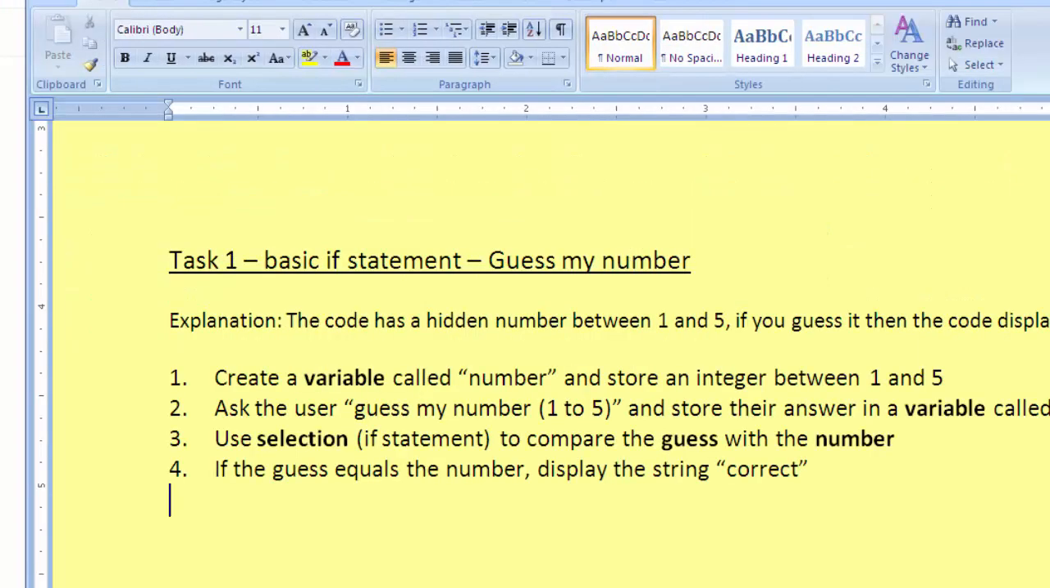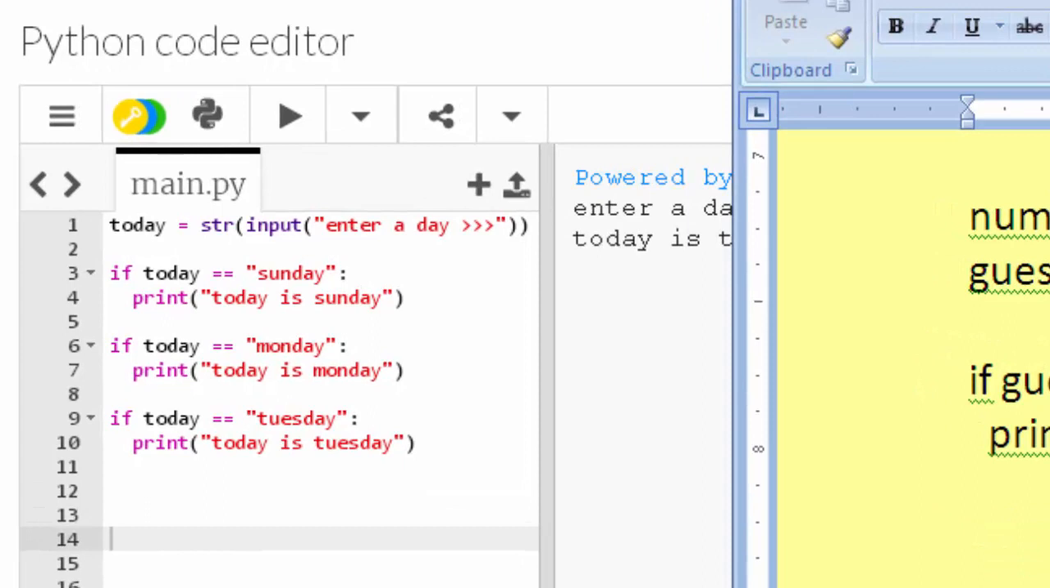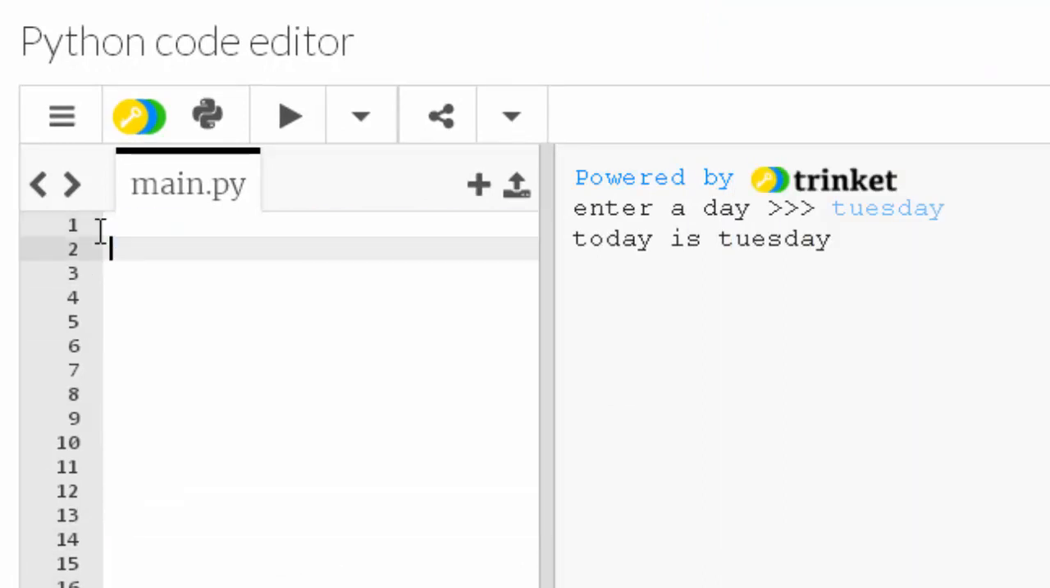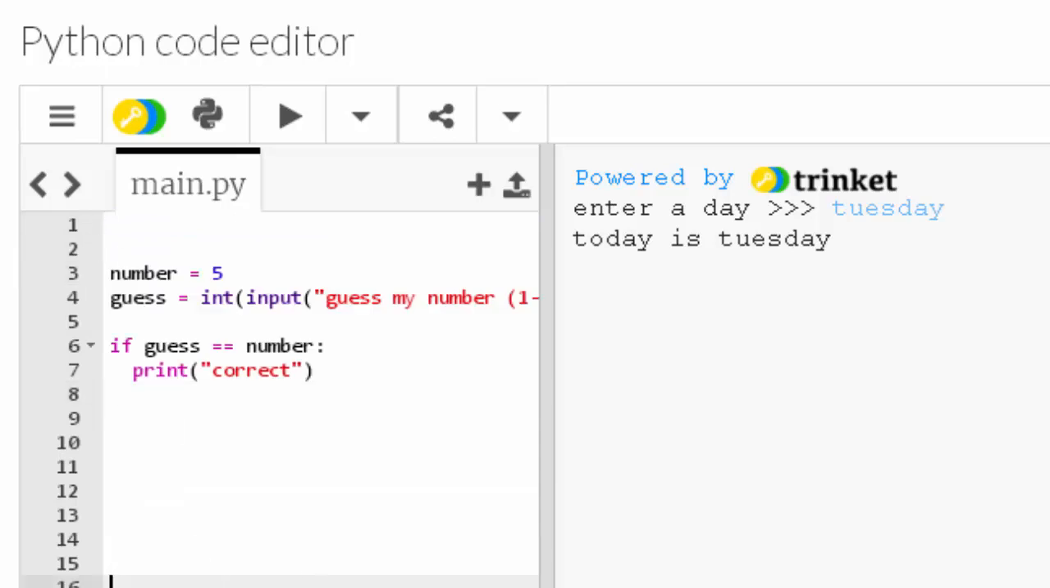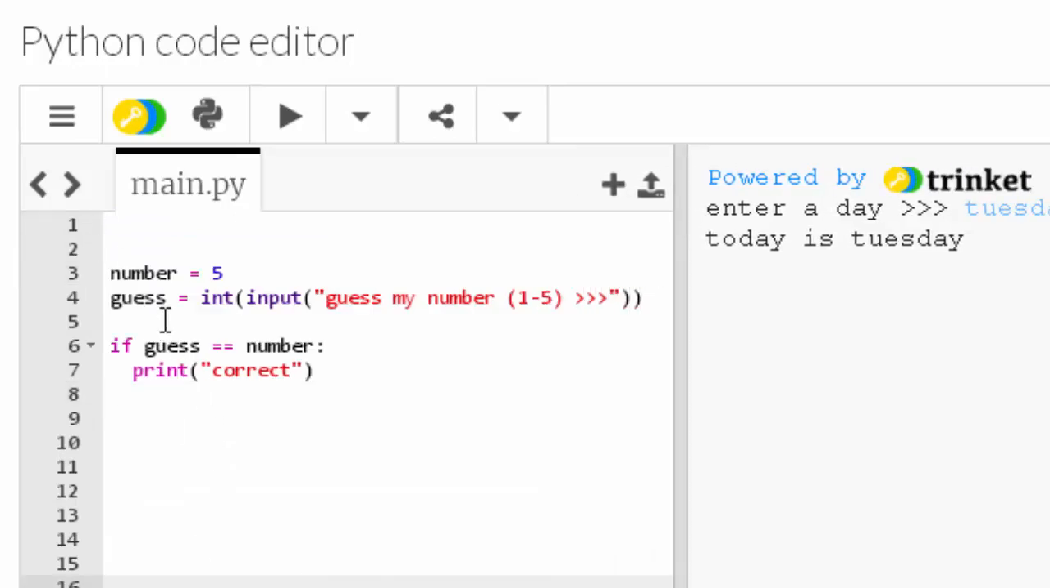Okay, so here's the answer. And I'll just throw that on here. Control C, Control V. All right, so here's my variable holding a random integer. I've just gone with 5. Here's my variable called guess, which is taking an input and it's asking the user to guess my number. It's 1 to 5. And I put in my greater than symbols just to make it look tidy.